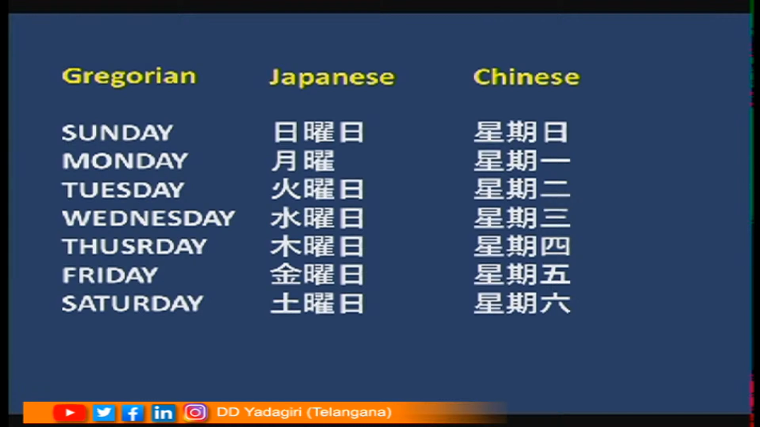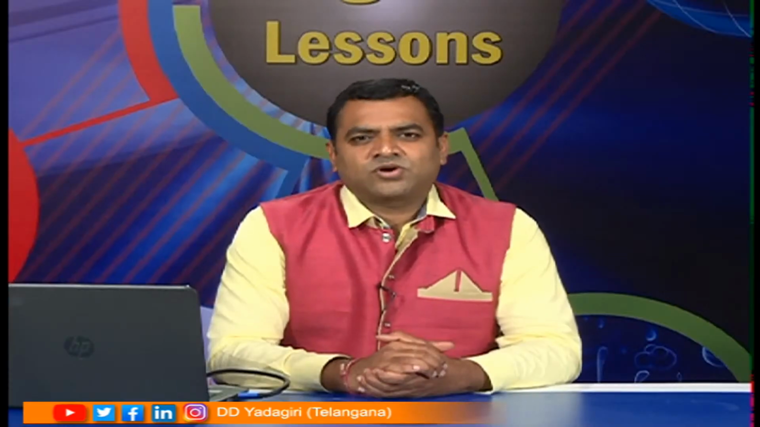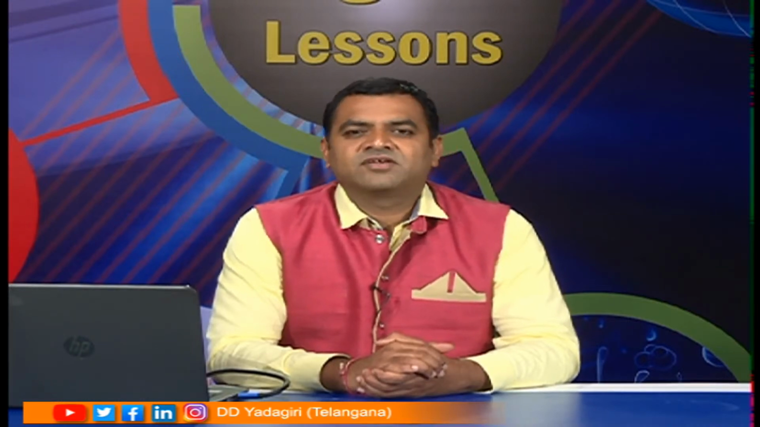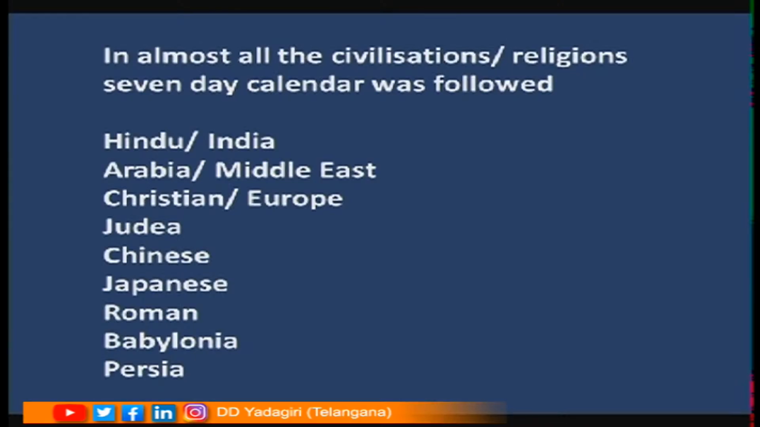In Gregorian calendar, this is what we have: Sunday, Monday, Tuesday, Wednesday, Thursday, Friday and Saturday. In Japanese, we have the same 7 days in a week, and in Chinese too. It is difficult to read, but what I want you to understand is there are 7 days in a week in Japanese calendar and Chinese calendar. Similarly, we have in Arabic, Greek, Zulu, Latin. Across all the civilizations, most of them follow 7-day week in all the cases. In almost all the civilizations, religions, 7-day calendar was followed.